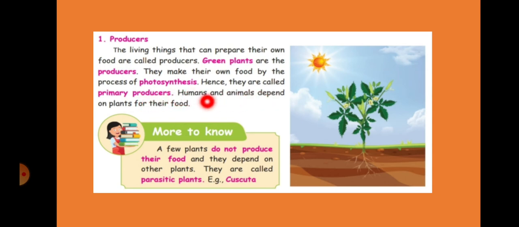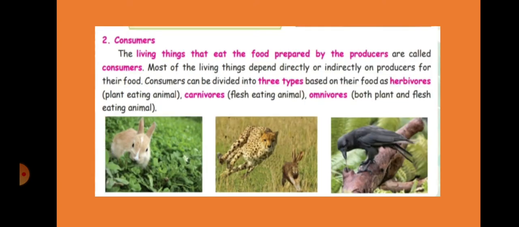Humans and animals depend on plants for their food. A few plants do not produce their food and they depend on other plants. They are called parasitic plants, which depend on other plants. The example is Cuscuta.